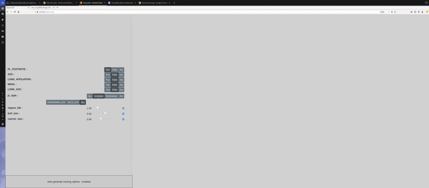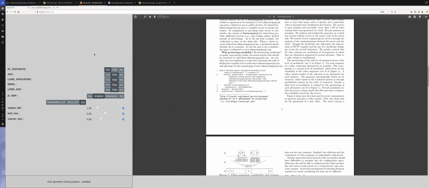It's using internally some statistical learning techniques. And what's also nice is that you can start with a document that is not containing any variability annotation. That will be the second part of the demonstration.